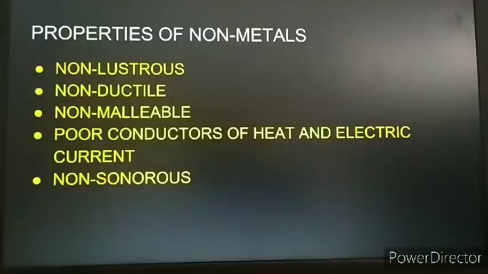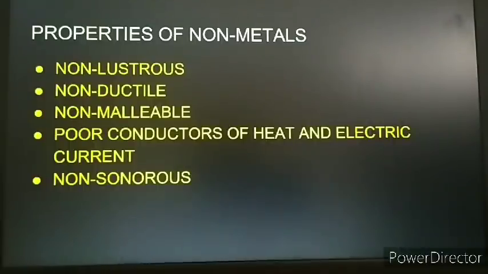Then, non-metals are considered to be non-ductile in nature. Now, why are they non-ductile in nature? The non-metals are brittle, very soft. So, if we try to hammer it or we try to draw wires out of it, it is not possible. So, that is why we say that non-metals, they are non-ductile as well as non-malleable also.